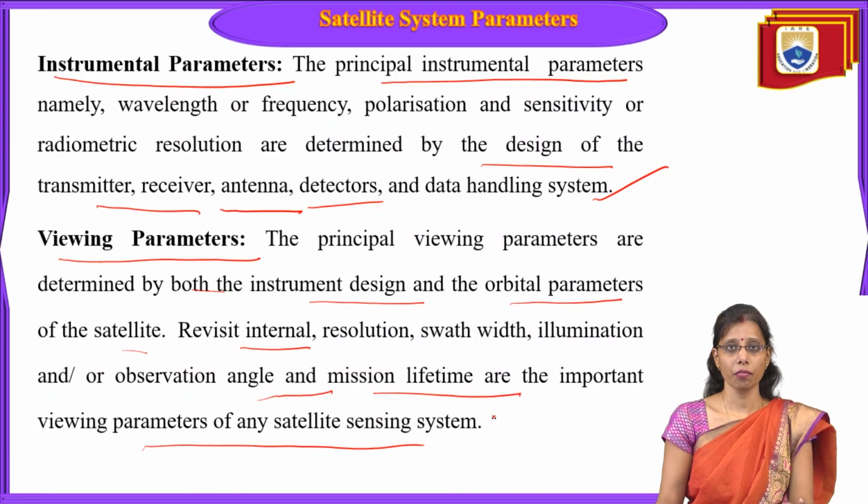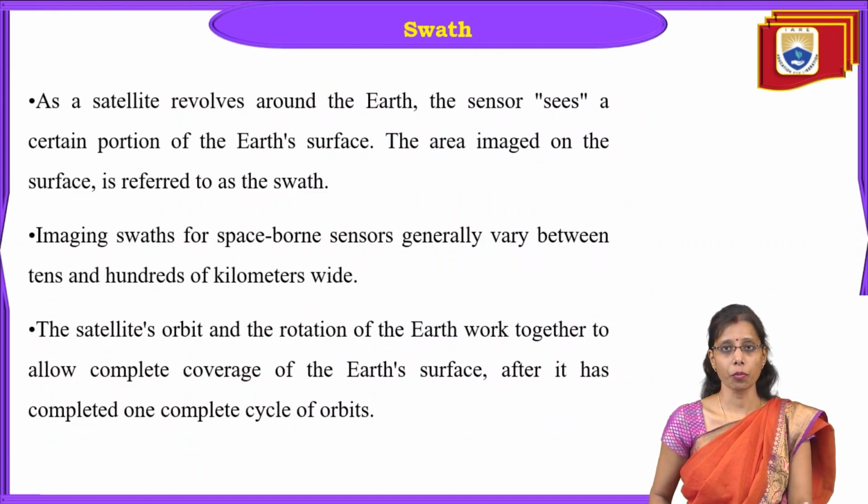So first, instrumental parameters are about the transmitter, receiver, antenna, detectors and data handling system, whereas in viewing parameters we consider the revisit, the resolutions, the orbital parameters, and the mission lifetime. These two sets of parameters are considered while capturing the information.